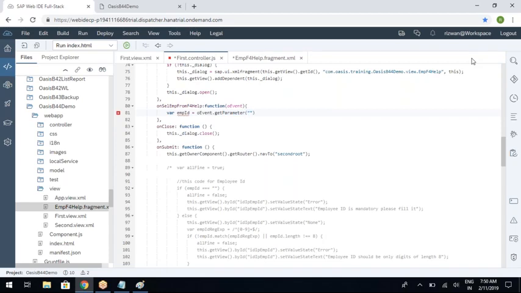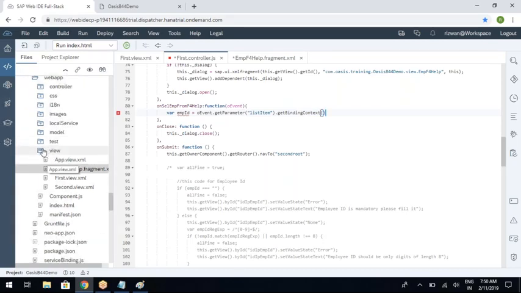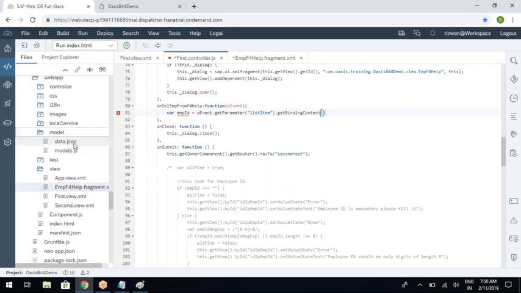What is the parameter name to get the selected row? Nothing but listItem. I already told you table and list have the same API, so whatever code you have written for the list, the same thing you need to use: oEvent.getParameter("listItem"). This returns the selected row from the table. getBindingContext is an object that points to the data of the selected row from the source.